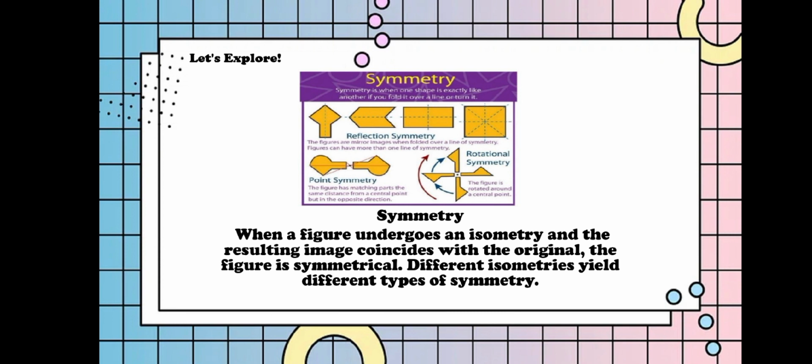Symmetry. When a figure undergoes an isometry, and the resulting image coincides with the original, the figure is symmetrical. Different isometries yield different types of symmetry.